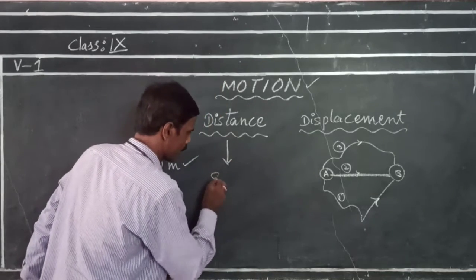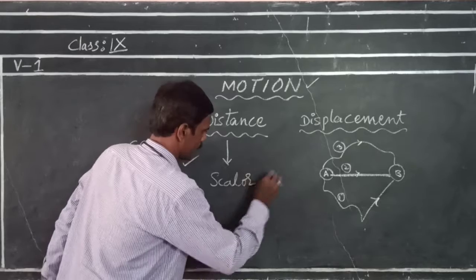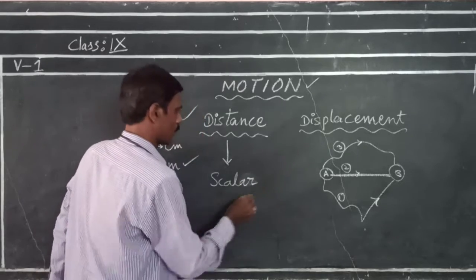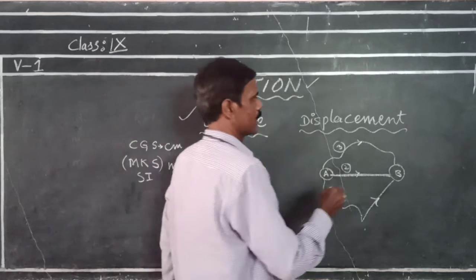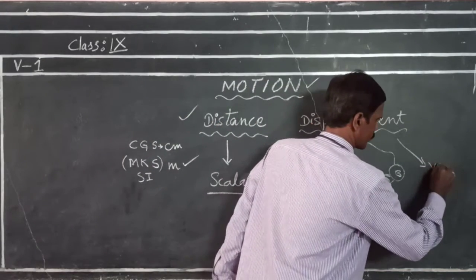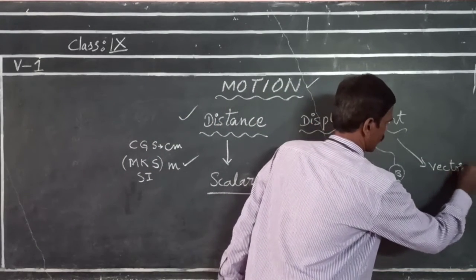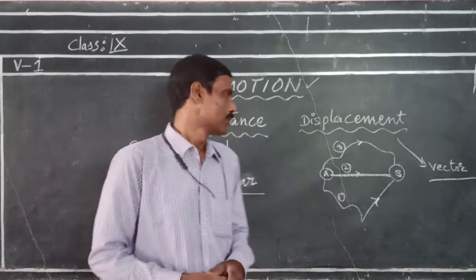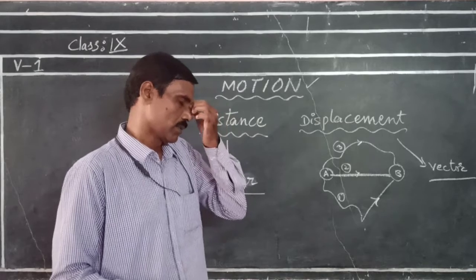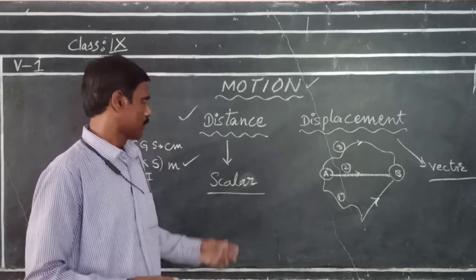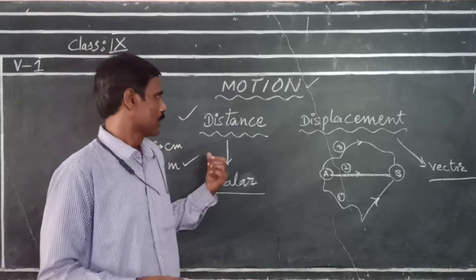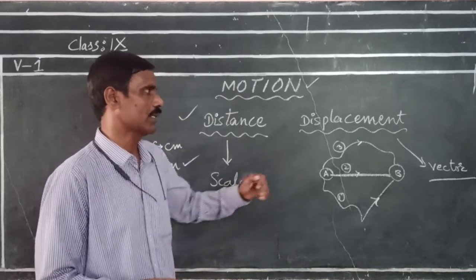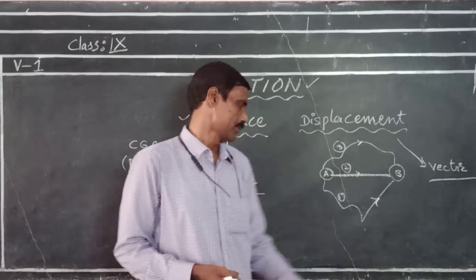Here we are going to discuss another topic relating to distance and displacement. With respect to direction, we can define quantities as two types, scalar quantity and vector quantity.